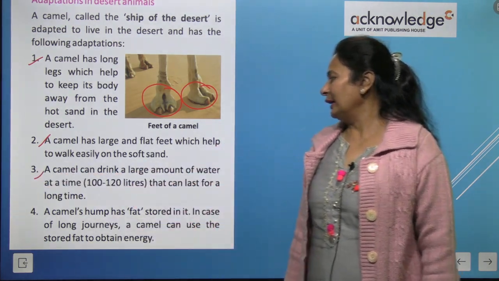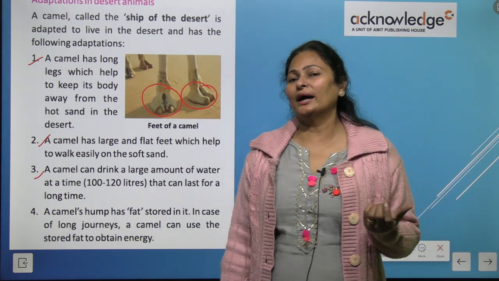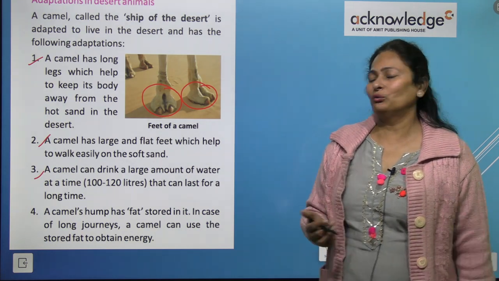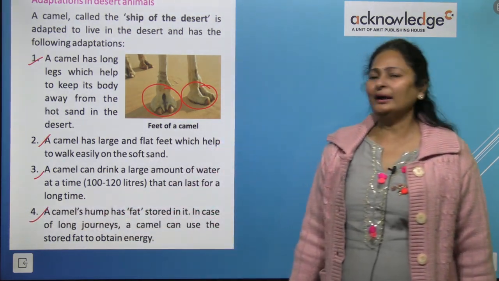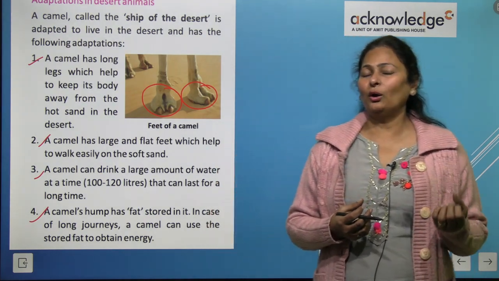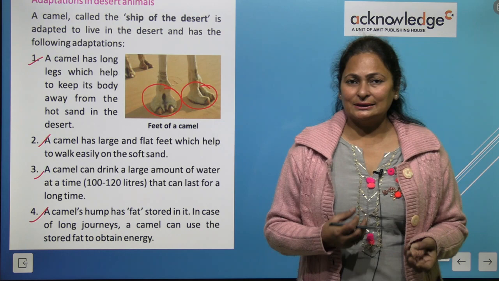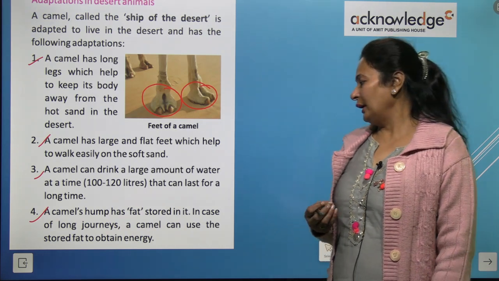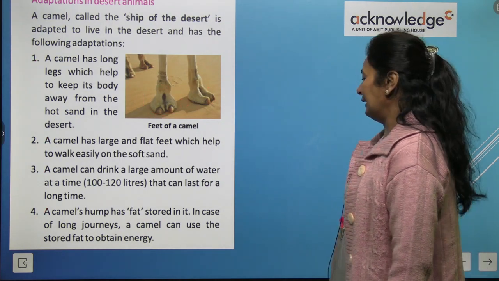A camel can drink a large amount of water, 100 to 120 liters at one go, and it stores it in its body, so it can stay without water for many days. Now, a camel's hump has fat stored in it, and in long journeys the camel uses this fat. We all know we get energy from carbohydrates and fats, right? So fat gives energy when it is walking on a long journey. So it can stay without food for some days, right?